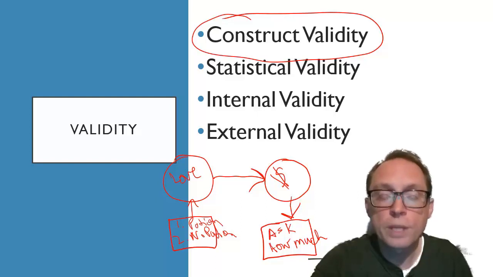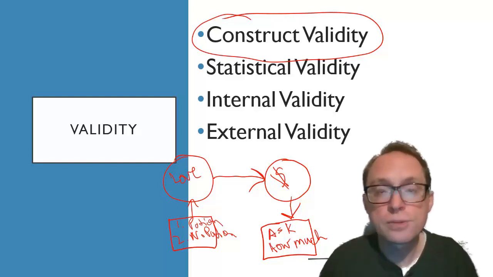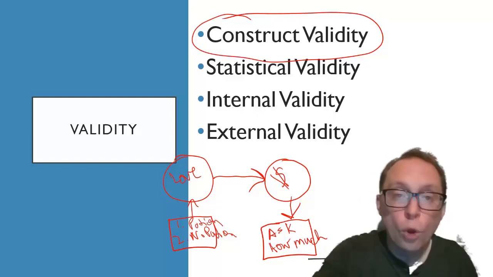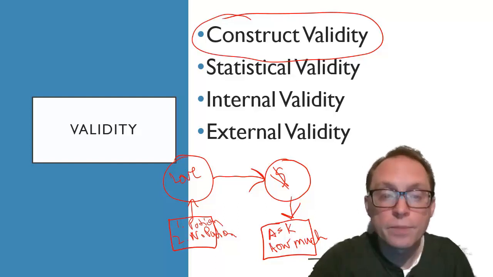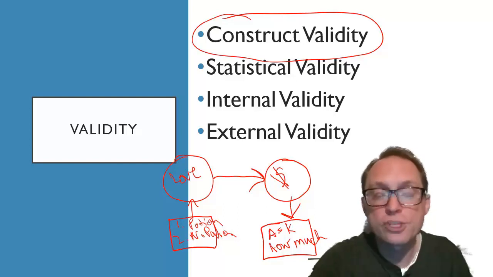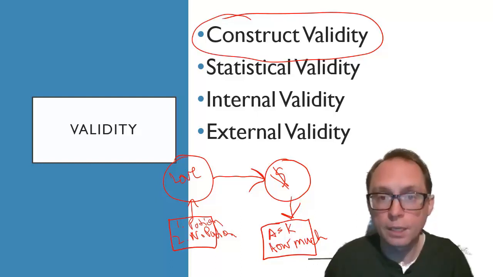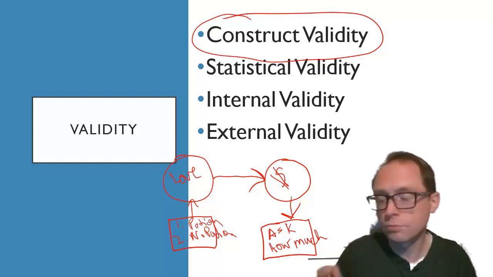Construct validity is the question between the circle and the square, right? Whether that's a measurement or a manipulation. How well does the measure what it claims to measure? So how well does asking how much money you spent actually measure how much money you spent? Or how well does your manipulation manipulate what it claims to manipulate? How well does the love potion actually change love? That is the question of construct validity. We'll have basically an entire chapter just on construct validity. So that's coming back again.